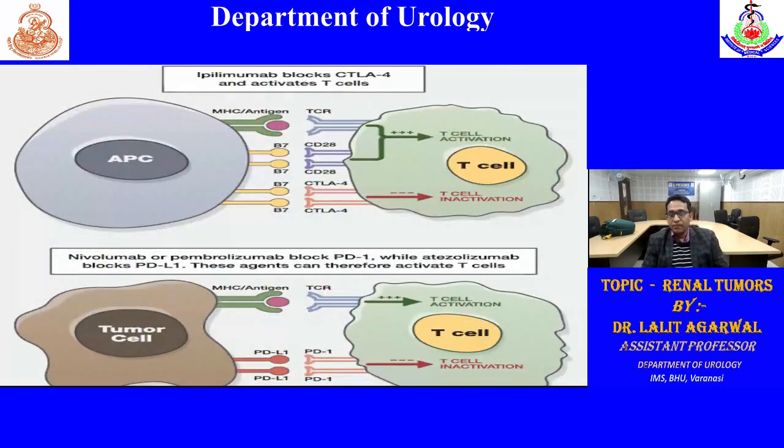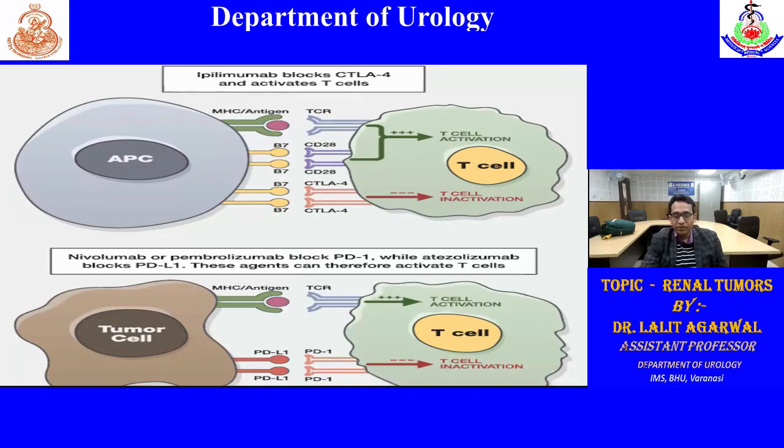Similarly, another pathophysiological mechanism is immunotherapy. The antigen presenting cell presents antigen to the T cells and suppresses the activity of the T cells by B7 co-stimulatory molecules that bind with CTLA4. So if we give a CTLA4 antagonist, that will increase the T cell activity.